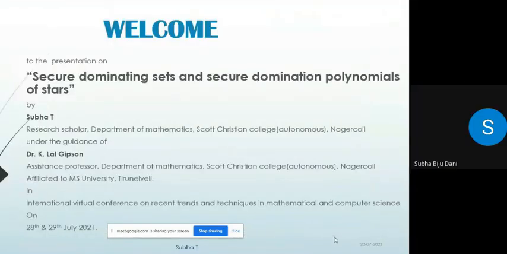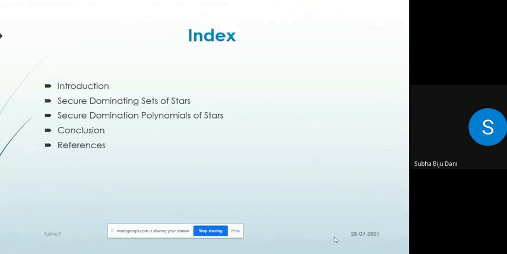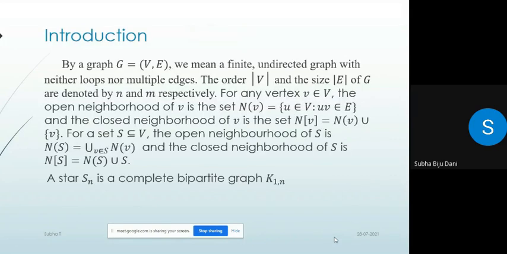Myself, Shubhati, Research Scholar, Department of Mathematics, Scott Christian College, Autonomous, Nagercoil, under the guidance of Dr. K. Lal Gibson, Assistant Professor, Department of Mathematics, Scott Christian College, Autonomous, Nagercoil, affiliated to MS University, Tirunelveli. My topic is secure dominating sets and secure dominating polynomials of stars. The outline is: introduction, secure dominating sets of stars, secure dominating polynomials of stars, and conclusion and references.